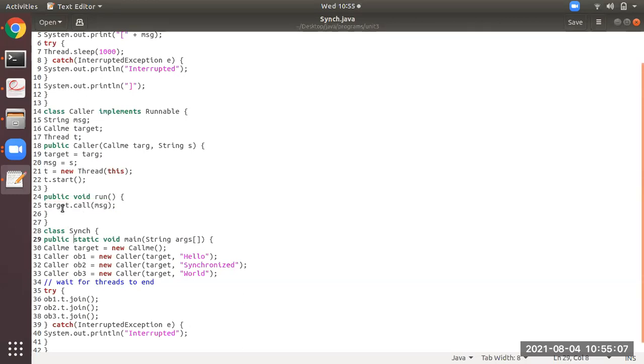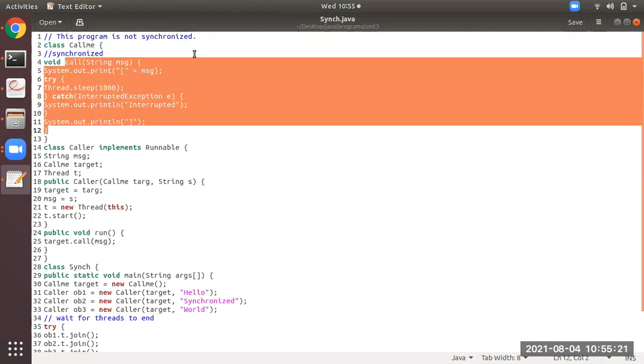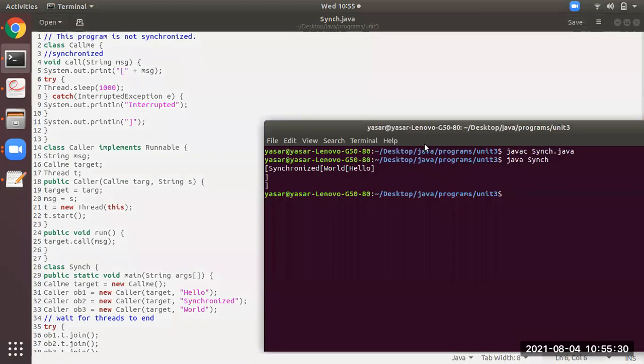But you see target is an object, at the 16th line you can see, of which class? Callme. So from the 25th line the call, three threads will be called over here. This is the shared resource which is going to be shared by the three threads. So students, please try to concentrate.